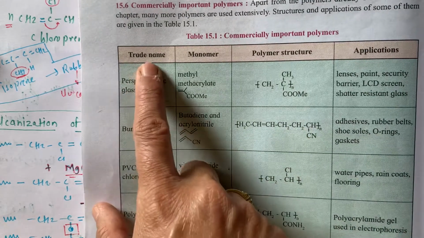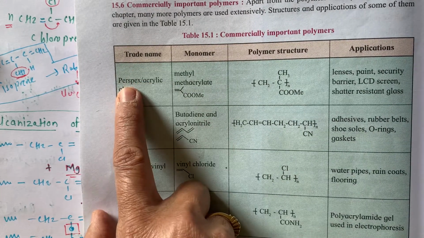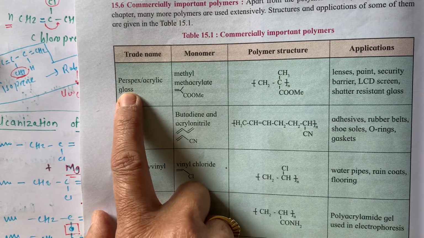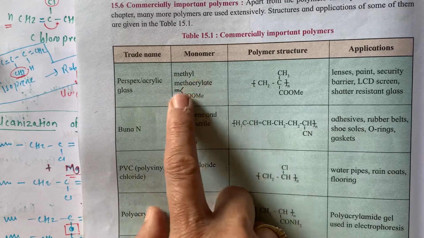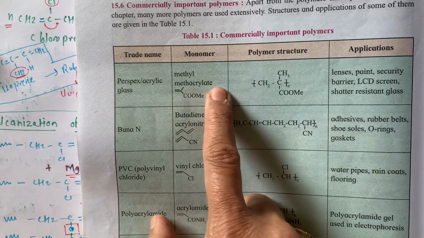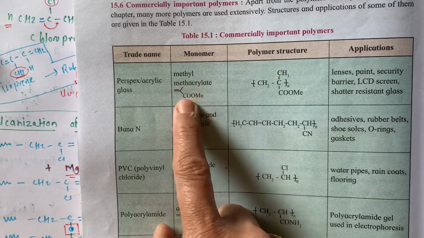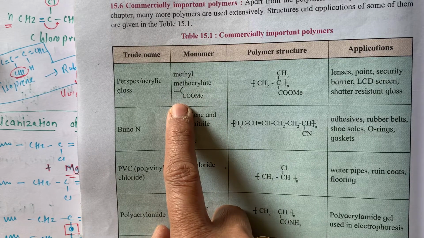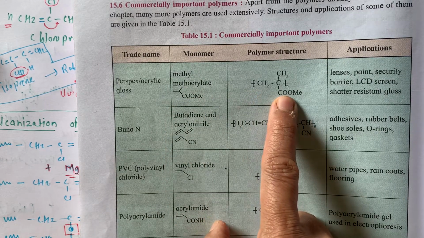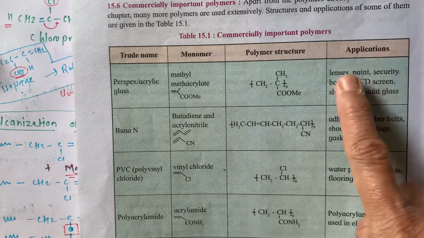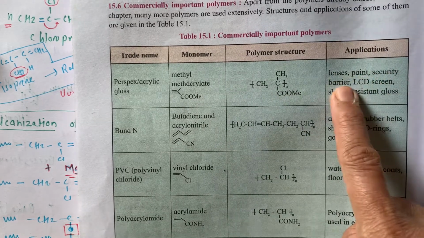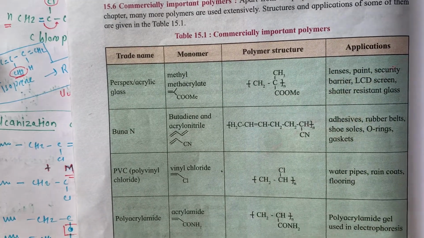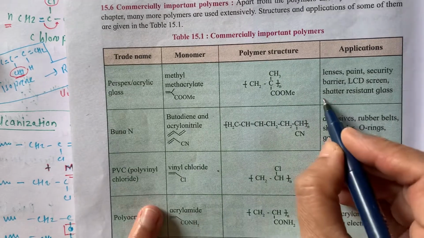Now, the trade name Perspex, which is also known as acrylic glass. What is the monomer? That is methyl methacrylate. This is an addition polymerization reaction. Applications: lenses, paint, security barrier, LCD screen, shatter resistant glass.